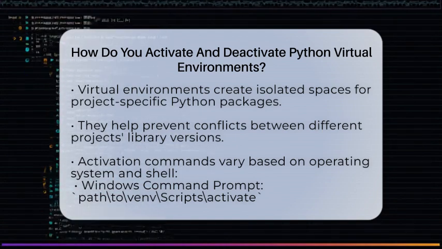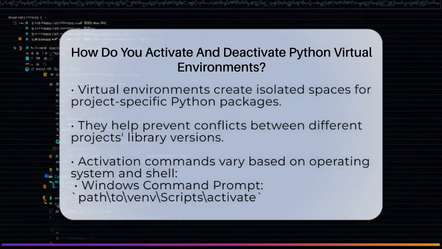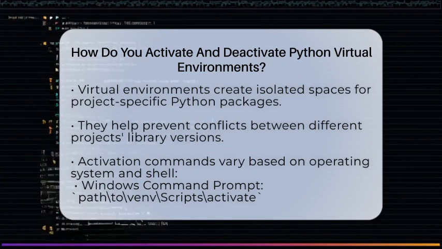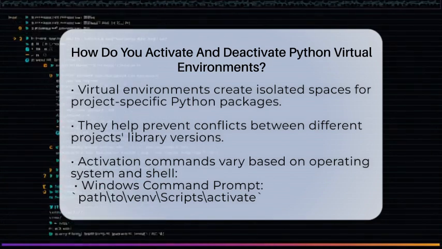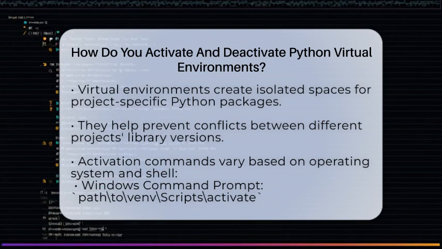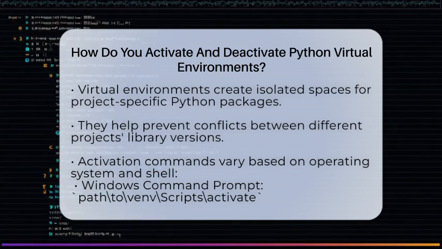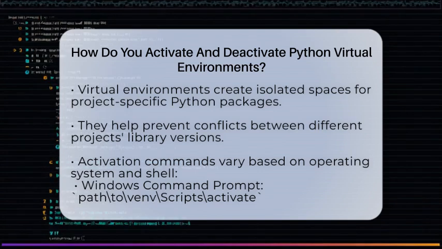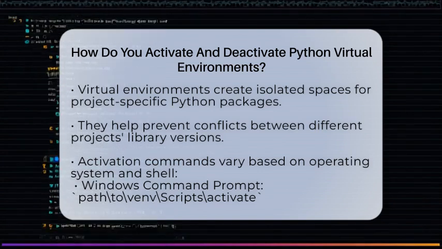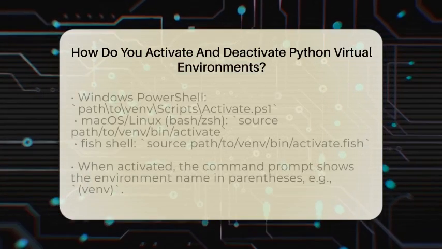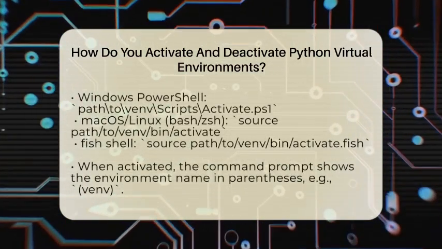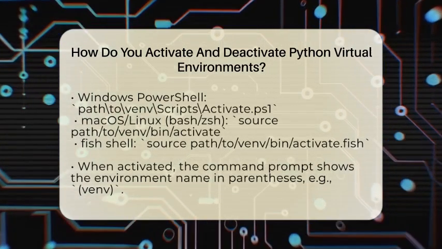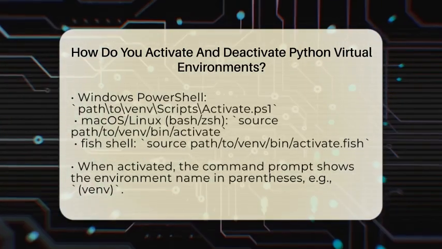This is especially important in AI development and machine learning, where different projects might need different versions of TensorFlow, PyTorch, or other libraries. To activate a virtual environment, the process depends on your operating system and the shell you are using. If you're on Windows using Command Prompt, you need to type the path to your virtual environment followed by scripts and then activate. For example, if your virtual environment is in a folder called venv, you would type path plus venv plus scripts plus activate.